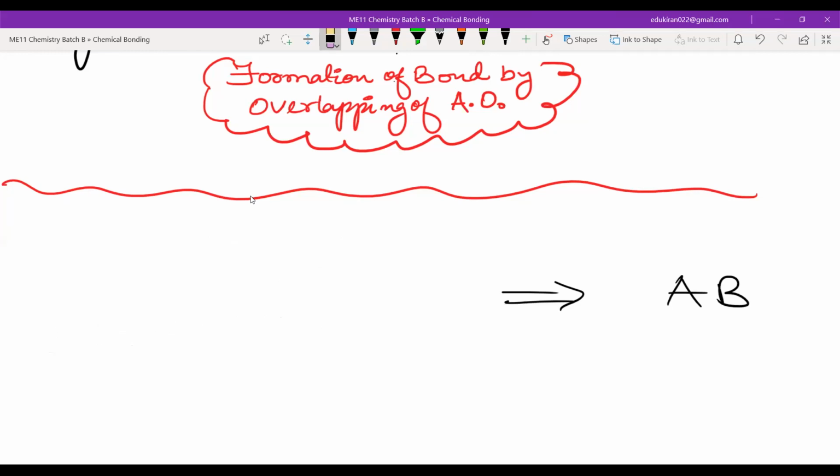Now, there is also one question in NCERT: what kind of bonds will be formed if we take the X axis as the internuclear axis? Then the answers will change. You will see very soon.